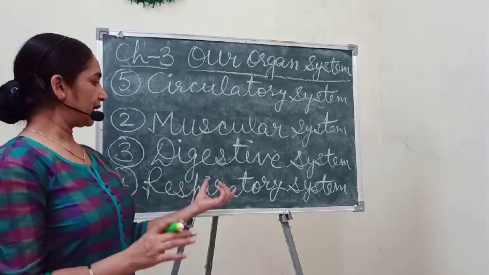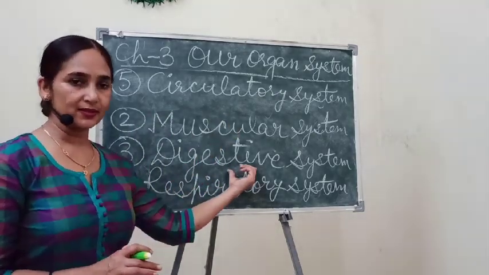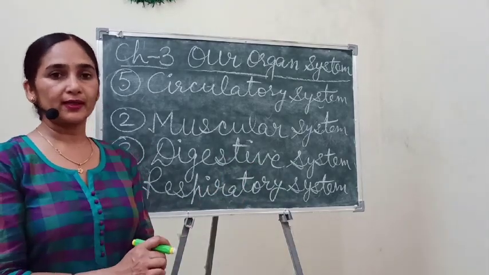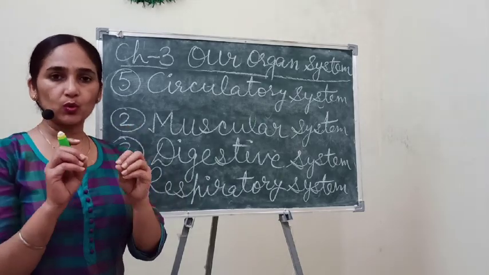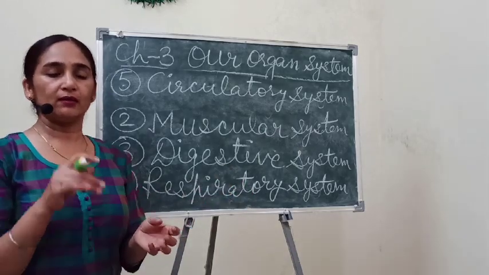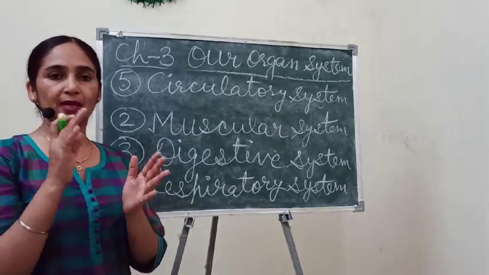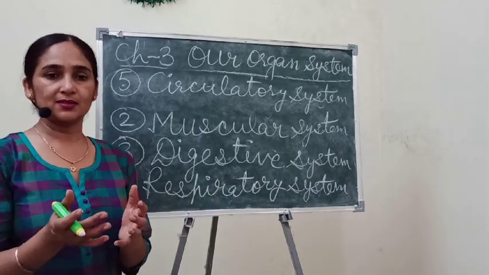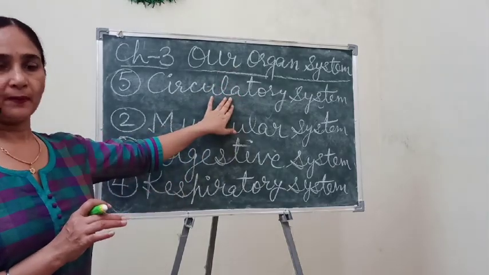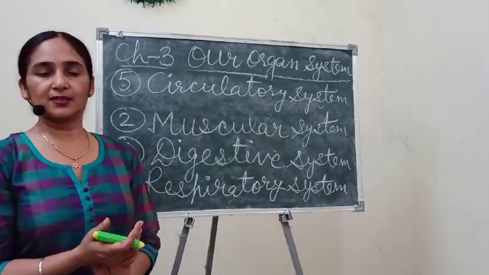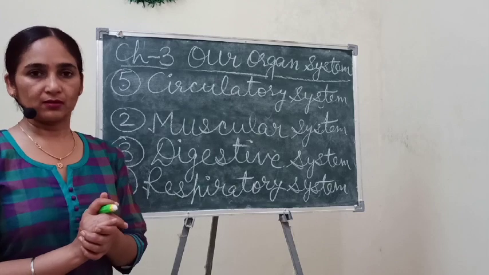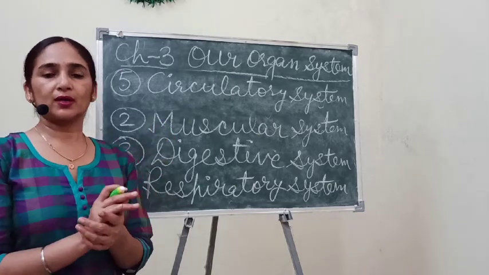Just now I told you that when food is digested by the digestive system, it is absorbed from the wall of the small intestine and nutrients go to the blood. Okay, and here also, when we breathe, oxygen is separated by the respiratory system through the lungs and goes to our blood, then this system will work. Okay, because the circulatory system also is a combination of some other organs. Understand? So what are those organs?